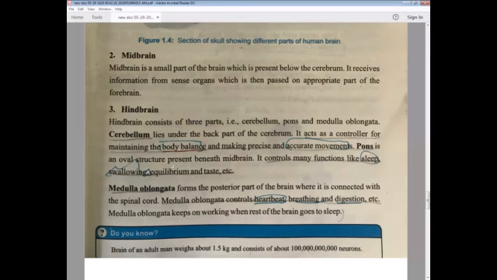Number two is pons. Pons is an oval structure, present beneath the midbrain. Beneath means under. Under the midbrain, there is a structure which is oval in shape and it is known as pons. What does it do? Pons controls many functions like sleep, swallowing, equilibrium, and taste, etc. Over here, you can notice many people whose posture is not accurate, who are not able to balance their body structure. You can see they also have some problems in swallowing something, and they also have some problem in taste.